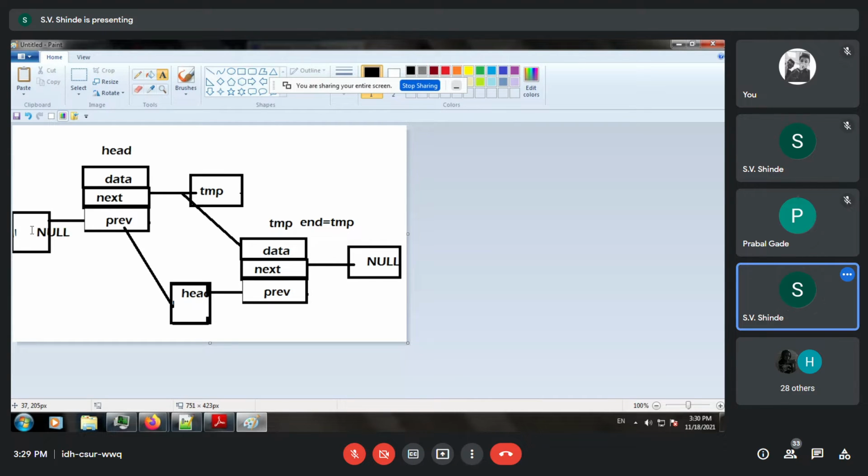Yes, participants, are you able to understand the diagrammatic representation of the doubly linked list?